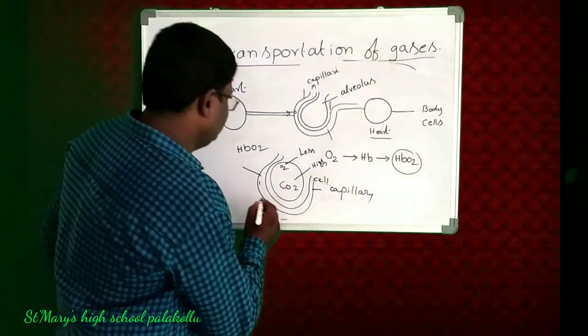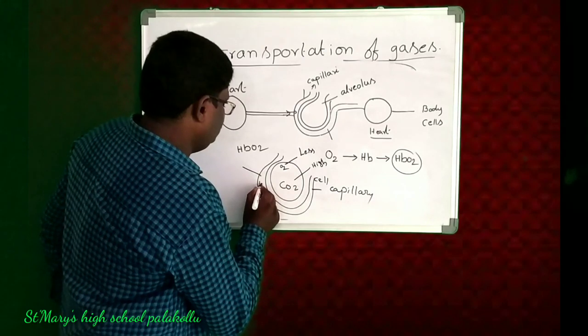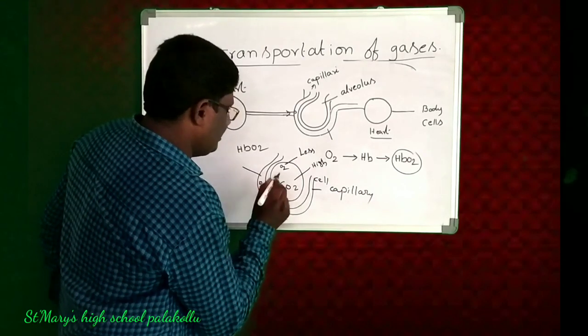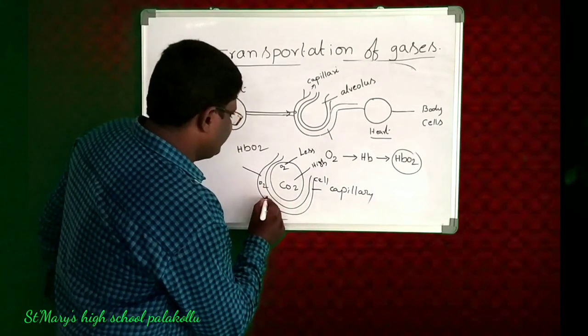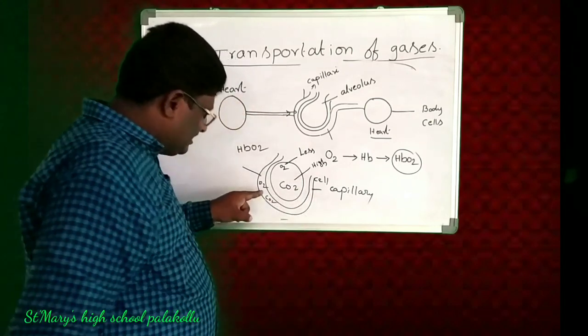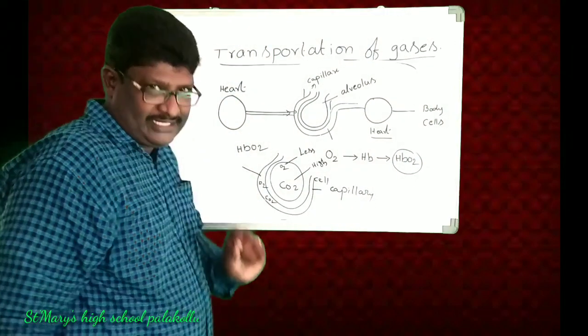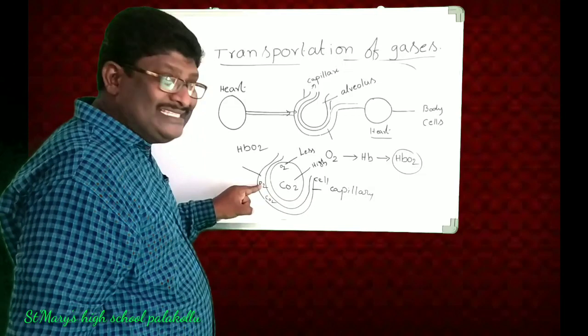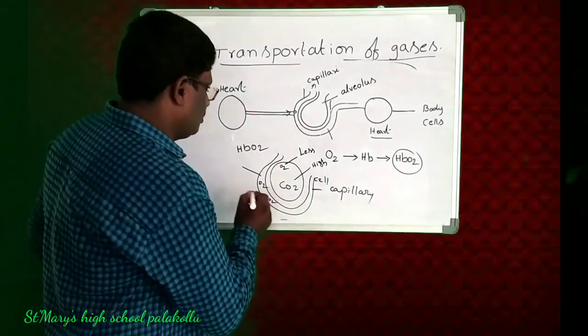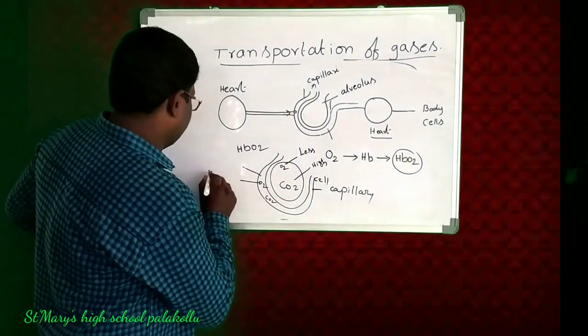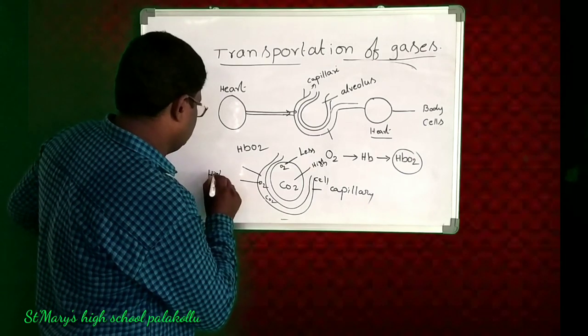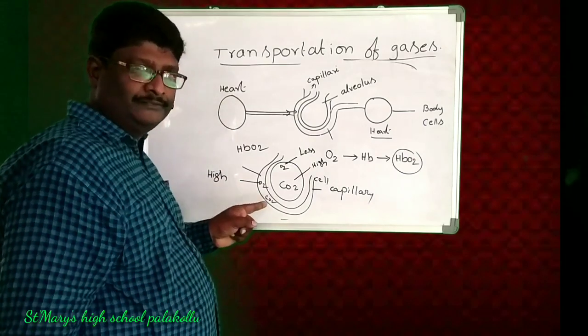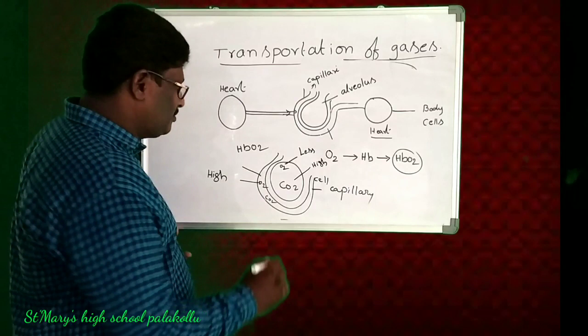HbO2 means O2 is there as well as CO2 also. But here what we have to understand, O2 is in high quantity. CO2 is less in quantity.